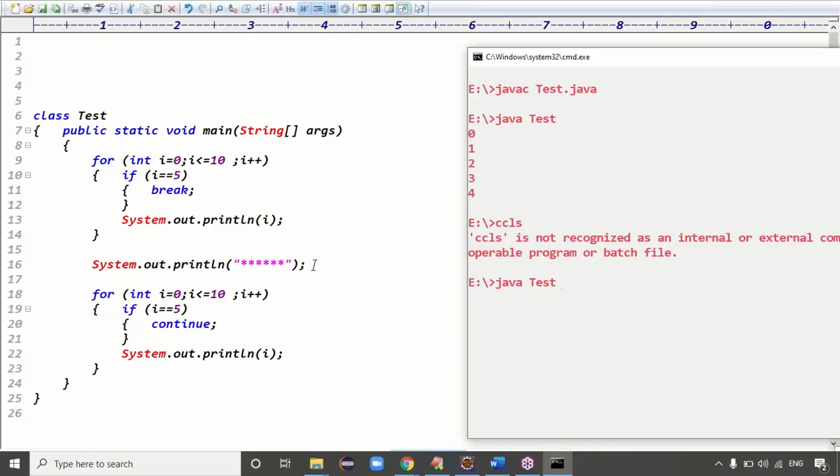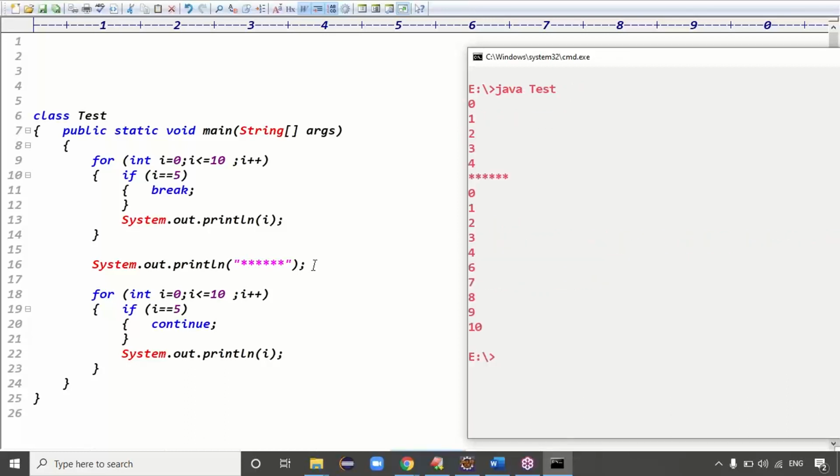What about continue? Code is compiled, so fine. The condition is satisfied, further it will loop the condition. Check the output, guys. Depending on the output, tell me what the difference is between break and continue. Break is simply stopping the execution, right? Break is used to stop the execution, guys. Continue is used to skip the particular iteration, right?